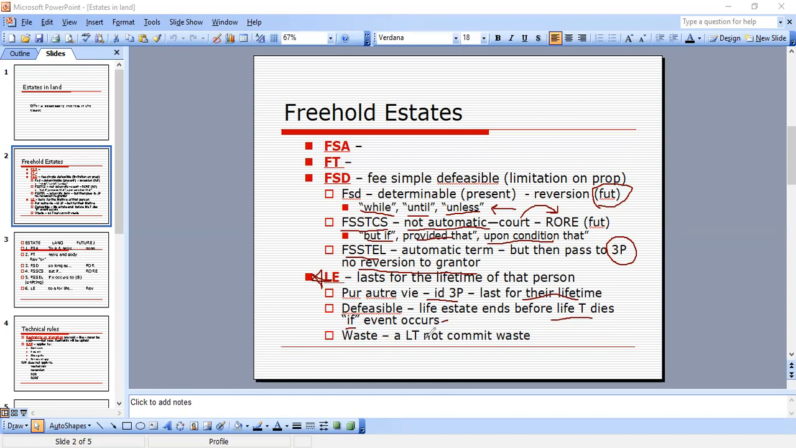And then waste. A life tenant is not allowed to commit waste, and I see these on MBEs. Life tenant not allowed to commit waste. Okay, let's move on to our next one.